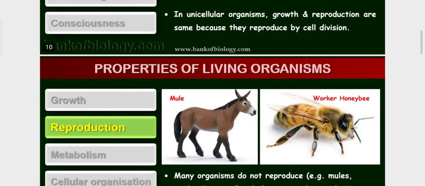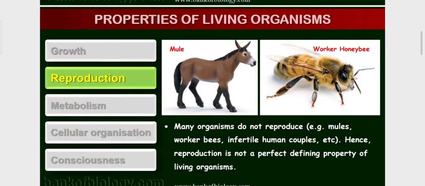Okay students, some organisms like mules and worker honeybees cannot reproduce throughout their lifespan. Hence reproduction is also not a defining property of living organisms, because some organisms reproduce and some organisms don't. Cell division and reproduction are the same in unicellular organisms, so the criteria differ. That is why reproduction is also not a defining property of living organisms.